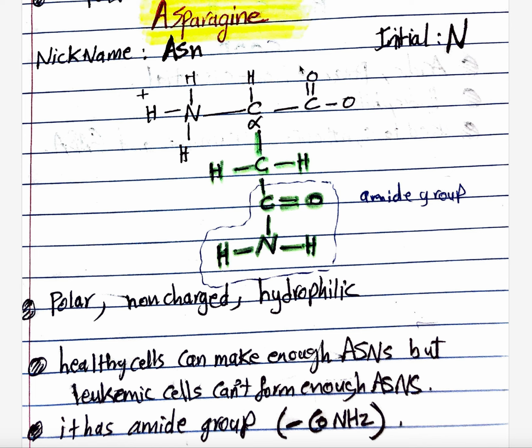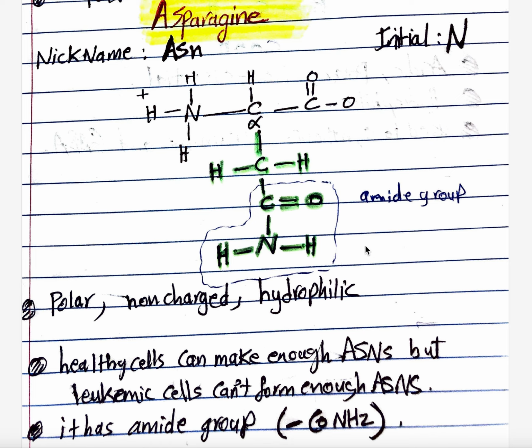So we have this carboxylic group, central carbon, amino group, and then the side chain. It's one carbon, it's not two carbons. If there are two carbons and then the amide group, then it's known as glutamine. But if there is one carbon and then the amide group, then it's asparagine.